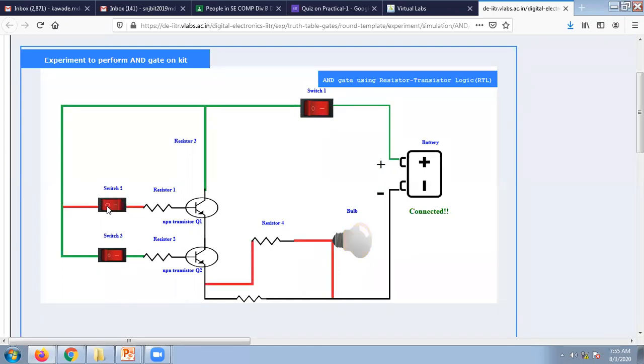If 1 0 is there, then the output is off, and this bulb is off, right? If any single 0 is there, that means the output is 0.